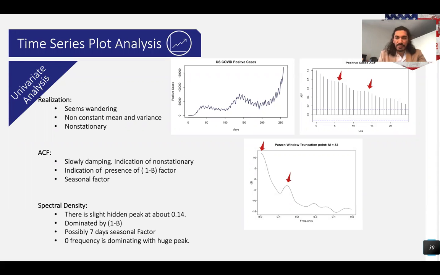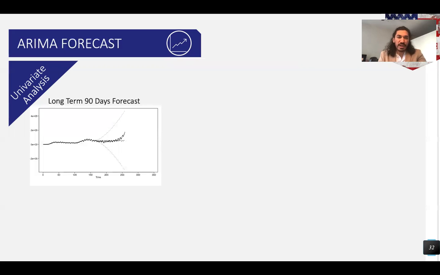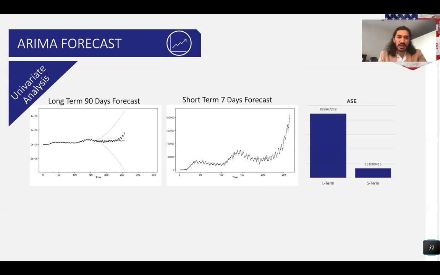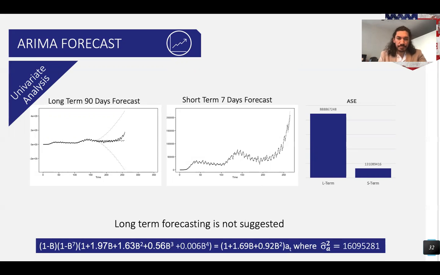So what we did is we differenced the data twice, and then we modeled. This is our forecast for 90 days using our ARIMA model, and this is our forecast for 7 days using the same model. So 7 days looks good, but 90 days not so great. It has a very high confidence interval, and the data is just trending upward and continuing that seasonality. So based on ASE as well, it's not great to do long-term 90-day forecasting. And this is our model.